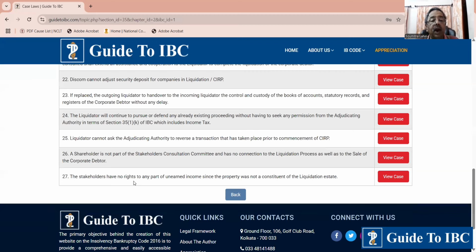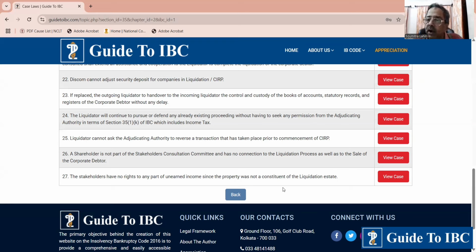Topic 27 says, no, the stakeholder has no right to any part of the unearned income since the property was not a constituent of the liquidation estate. The liquidator had invested the funds in a fixed deposit, and the fixed deposit increased. Now, there were claims from others. The question is, does it go to the stakeholders? No, because this was not itself a property in the liquidation estate. So how can it be?